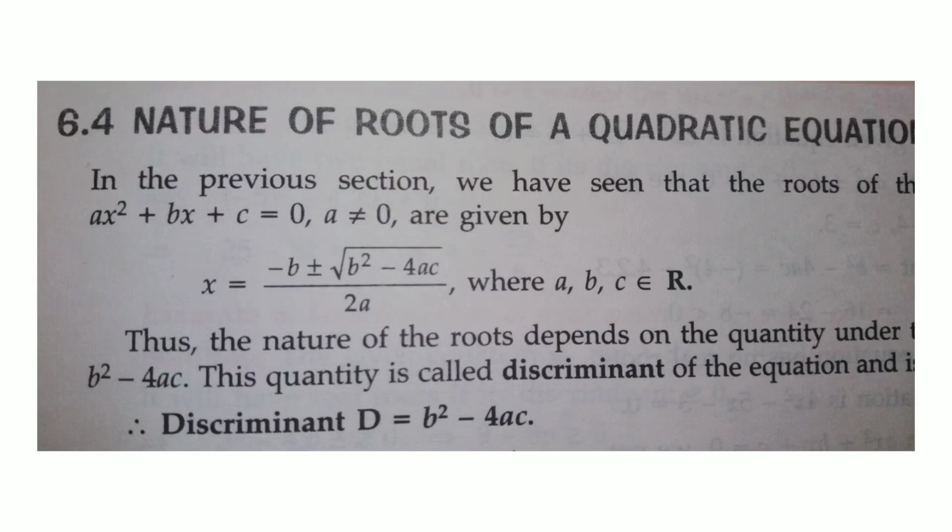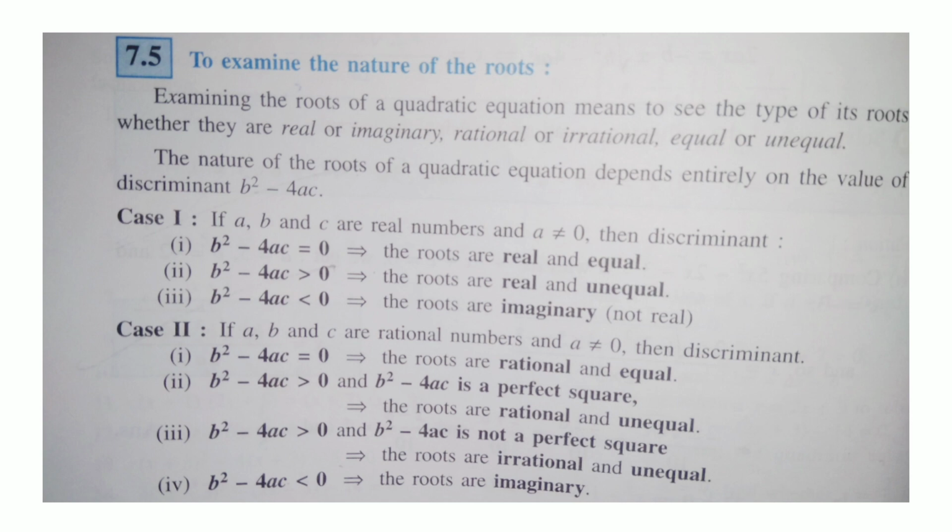Next, you have the quadratic formula. You can use this formula to calculate the value of x. You have to know the nature of the roots. In the first case, a, b, c are real numbers and a is not equal to 0. If b square minus 4ac is equal to 0, then the roots are real and equal. If b square minus 4ac is greater than 0, then the roots are real and unequal. And if b square minus 4ac is less than 0, the roots are imaginary and not real.